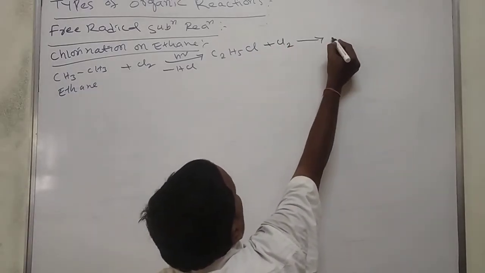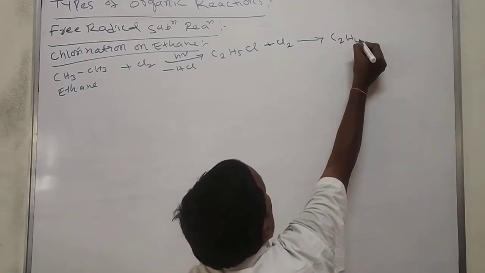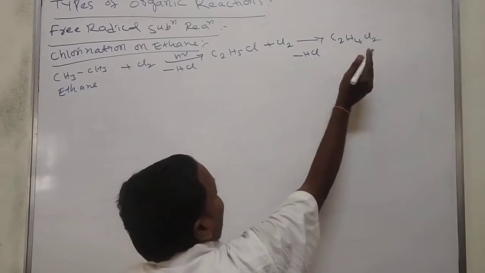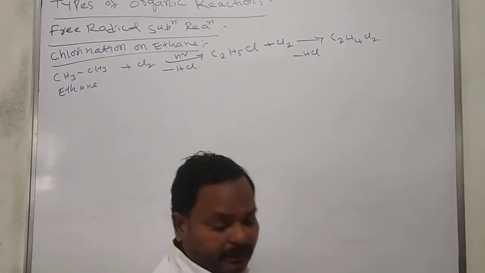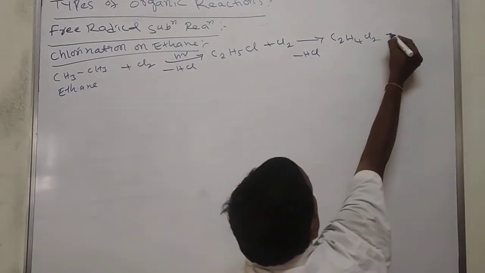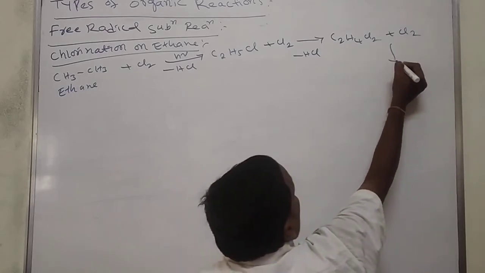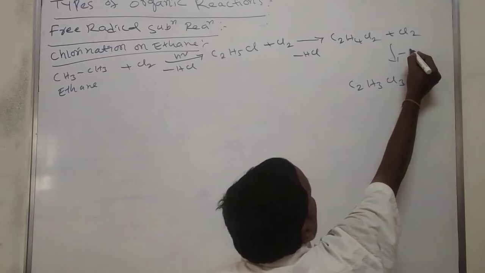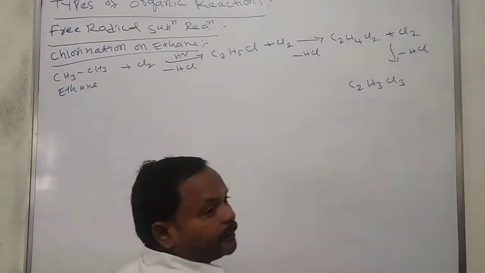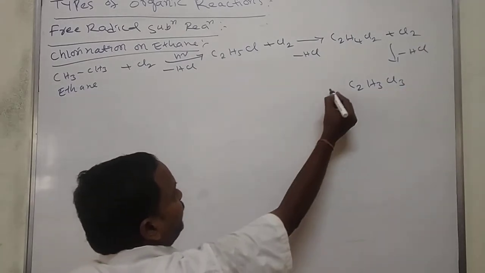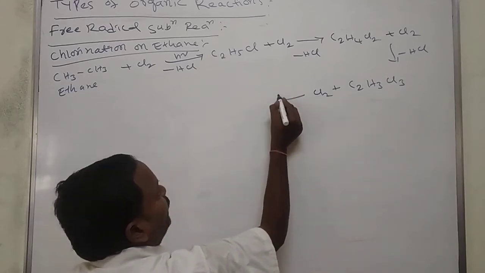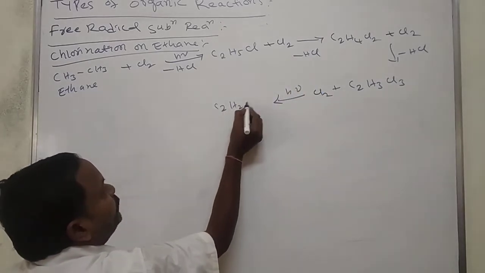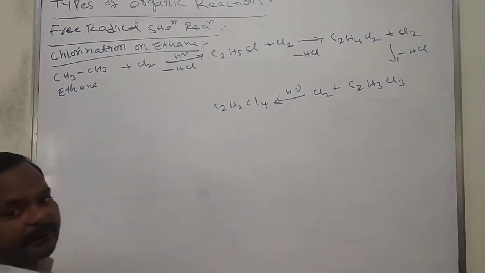What happened? C2H4Cl2, loss of HCl. This is dichloroethane. Again it reacts with chlorine. C2H3Cl3, loss of HCl. This is trichloroethane. Again, C2H2Cl4, tetrachloroethane.